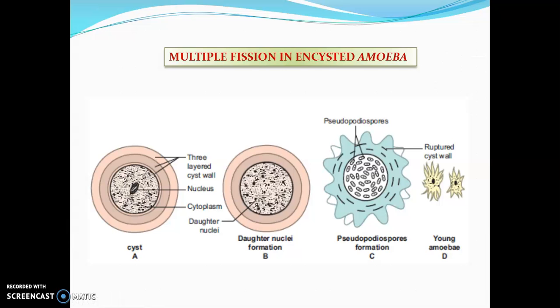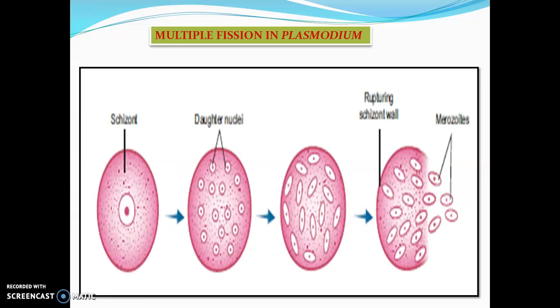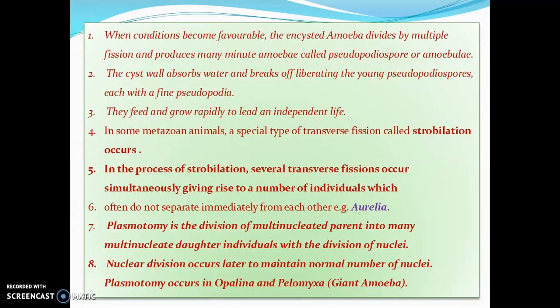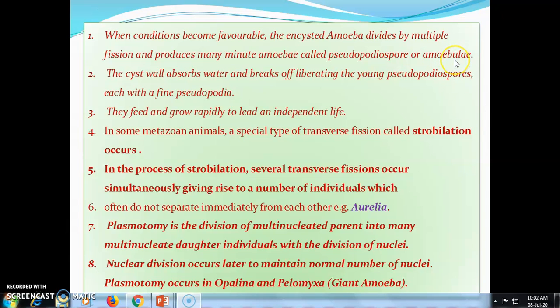Multiple fission in encysted amoeba. When conditions become favorable, the encysted amoeba divides by multiple fission and produces many minute amoebae called pseudopodiospores or amoebulae. What is called amoebulae? It's a very important 2-mark question. Next, the cyst wall absorbs water and breaks off, liberating the young pseudopodiospores, each with a fine pseudopodium. They feed and grow rapidly to lead an independent life.